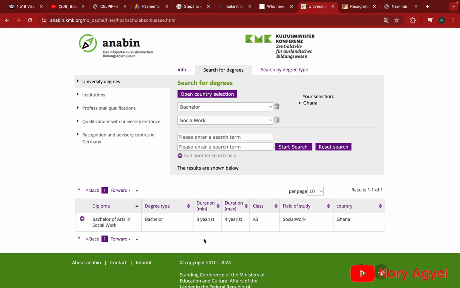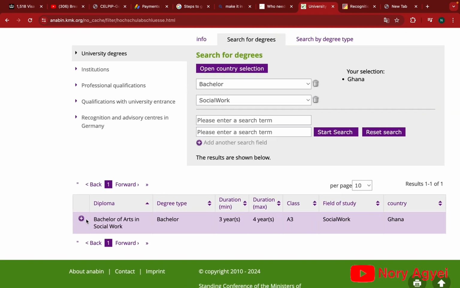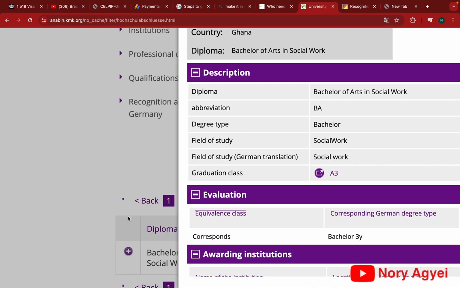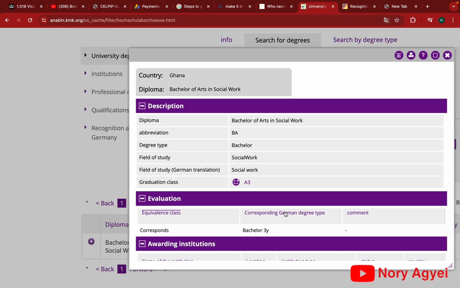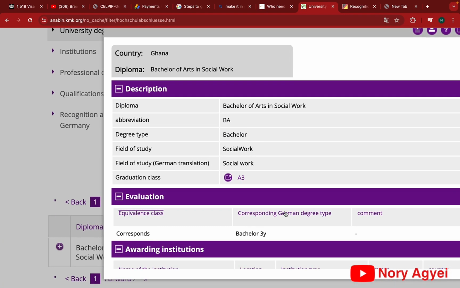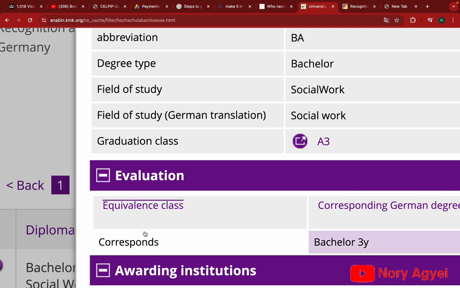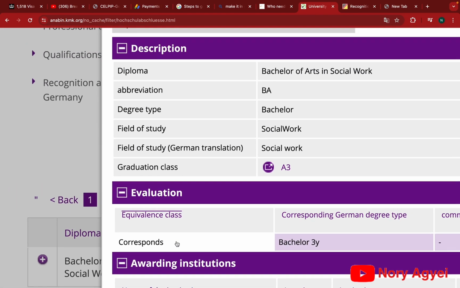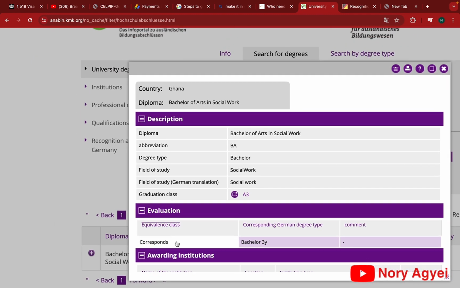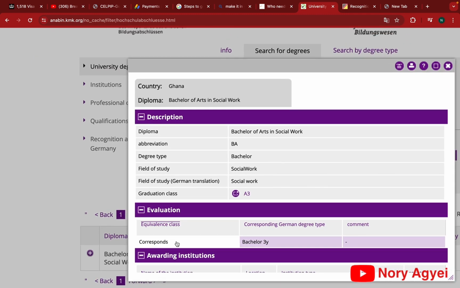This is what it gave us: Bachelor of Arts in Social Work. You can see degree type, duration, which is a minimum of 3 years, a maximum of 4 years, the class, field of study, and country. You click on it to check the evaluation status. Now, the keyword that we are looking for is equivalent or conditionally comparable. When you check the evaluation side, it says equivalence class and there is corresponds. That means that Bachelor of Arts in Social Work actually corresponds to the German degree.